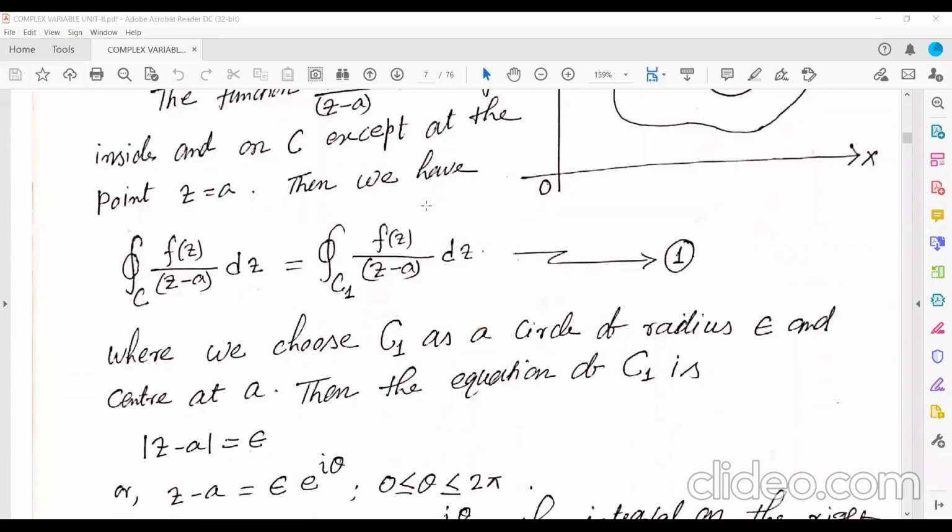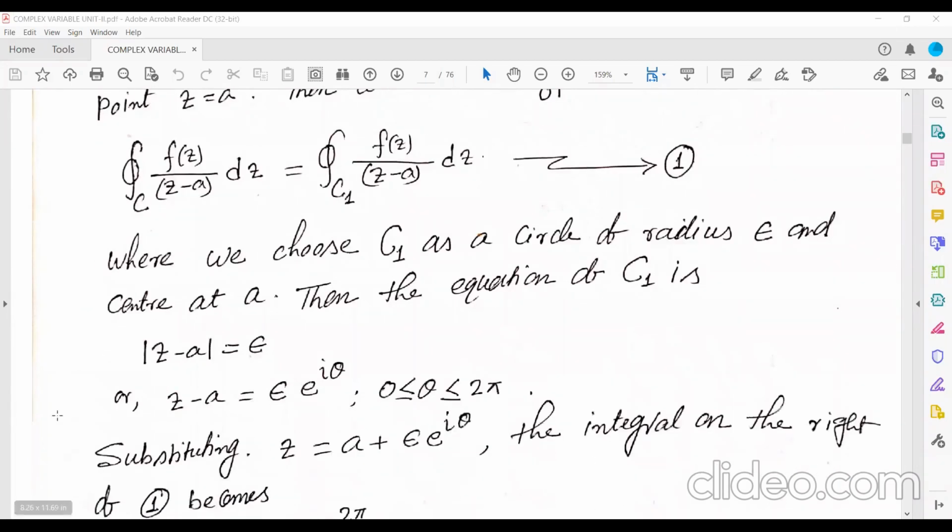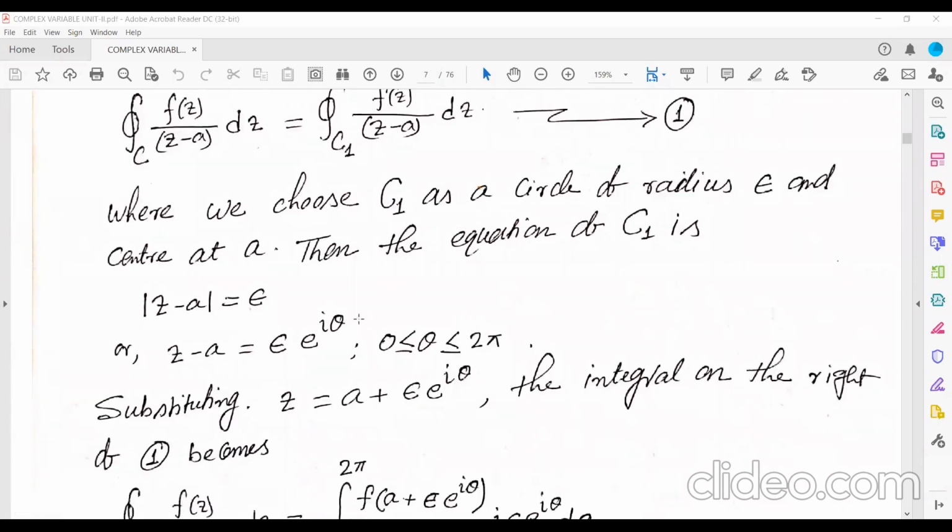C1 is nothing but a circle with center at a and radius epsilon. So z minus a equal to epsilon e to the power i theta, so z equal to a plus epsilon e to the power i theta.